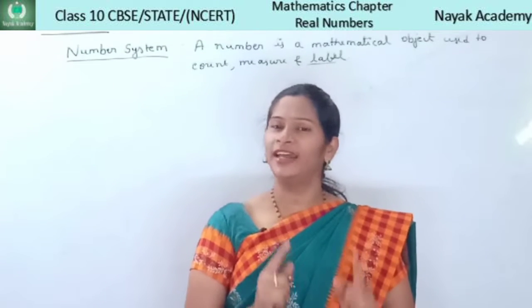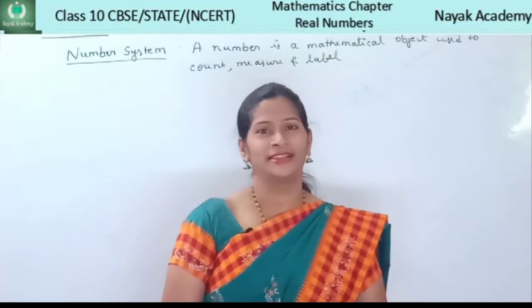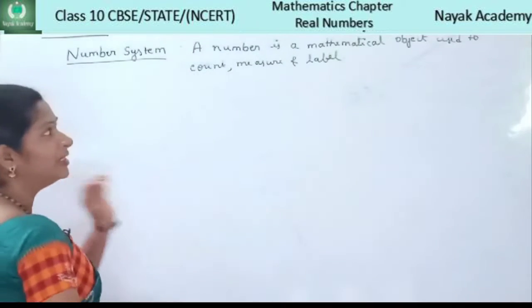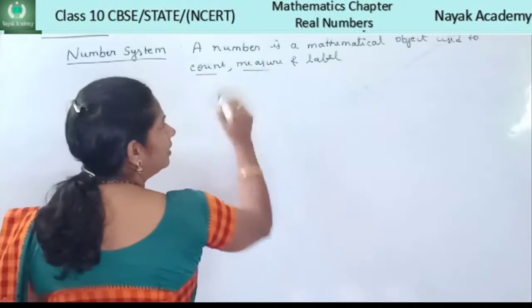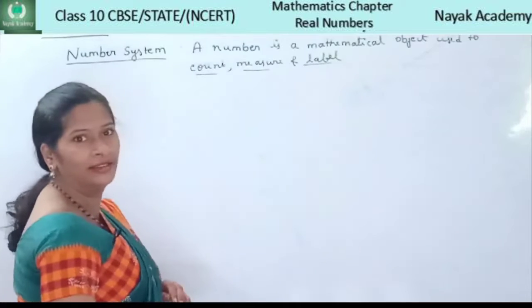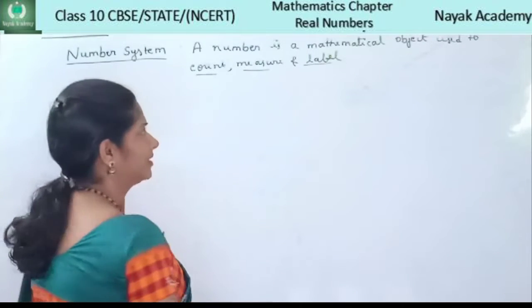Today I am with another arithmetic chapter, real numbers. What do you mean by numbers? A number is a mathematical object used to count, measure and label. Now let us learn what the different types of numbers are.